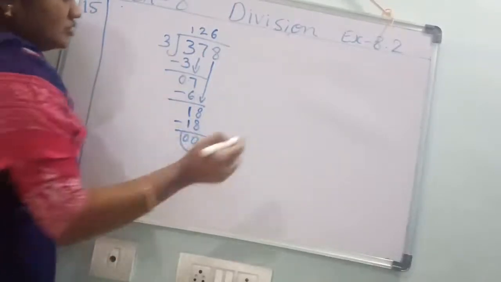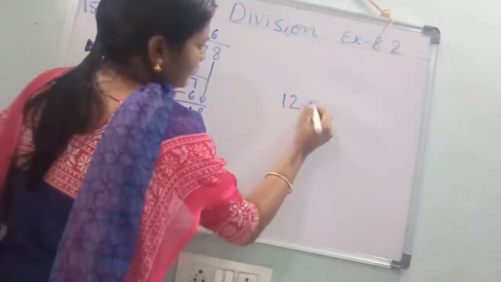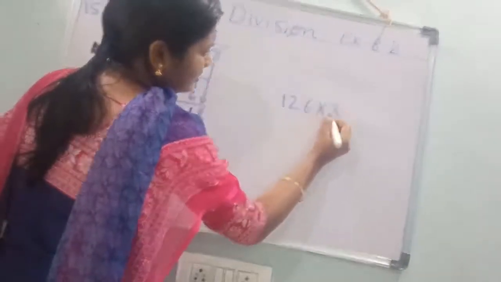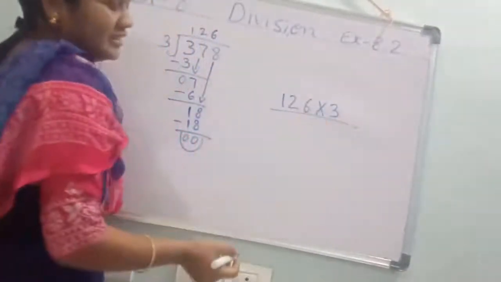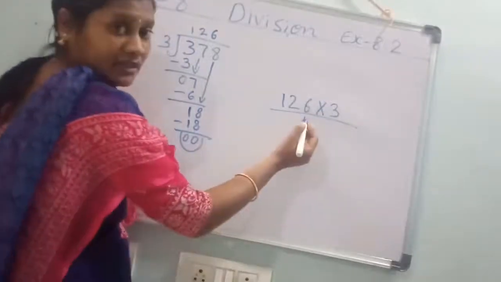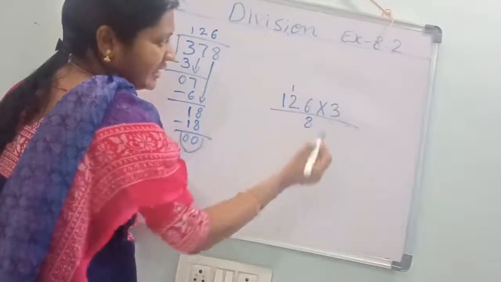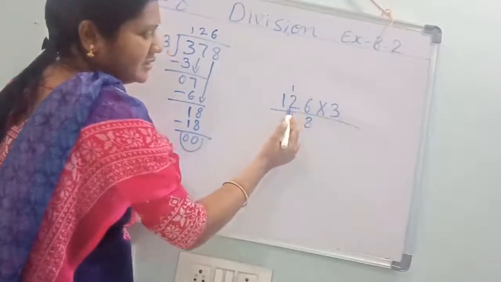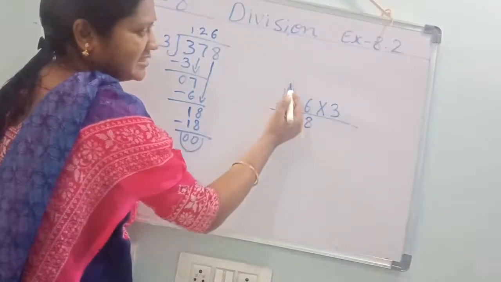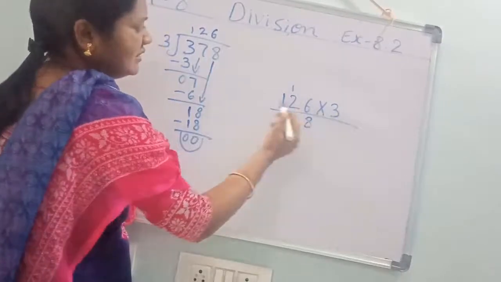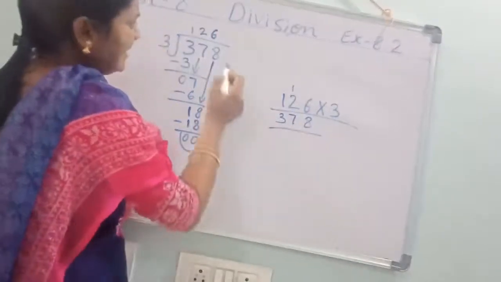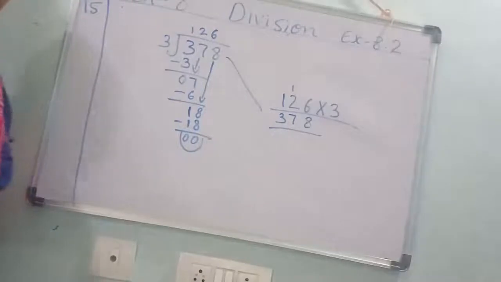You should check. 126 into 3. 3 sixes are 18. 8, 1 carry forward. 3 twos are 6. 6 plus 1, 7. 3 ones are 3. Is it right or wrong? Yes, it is right.